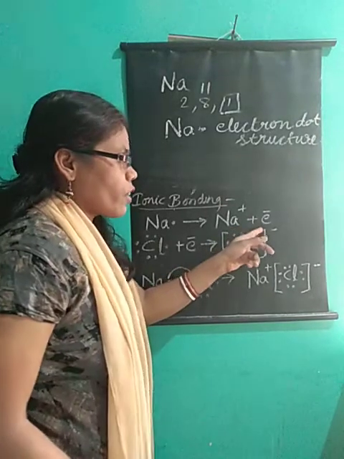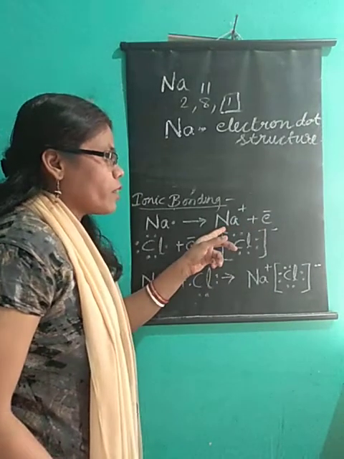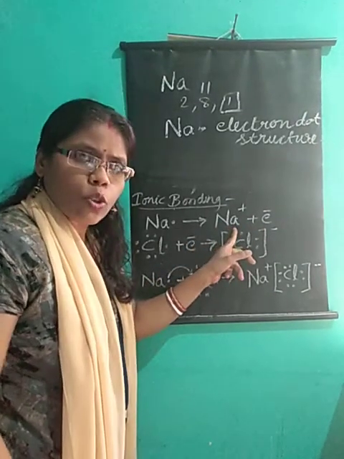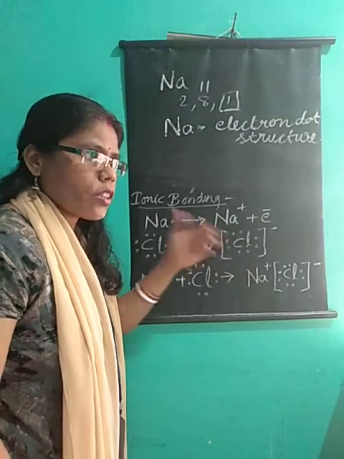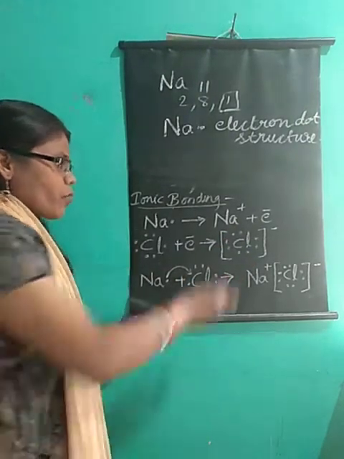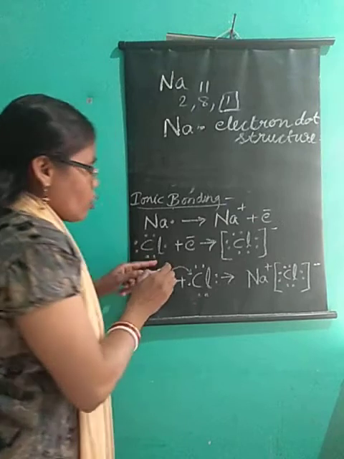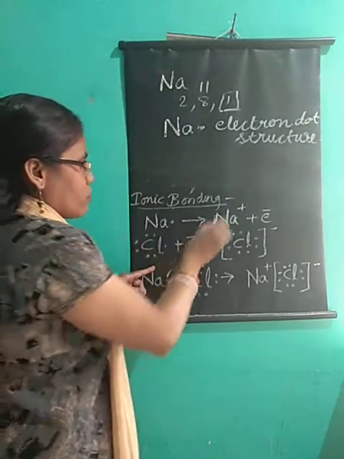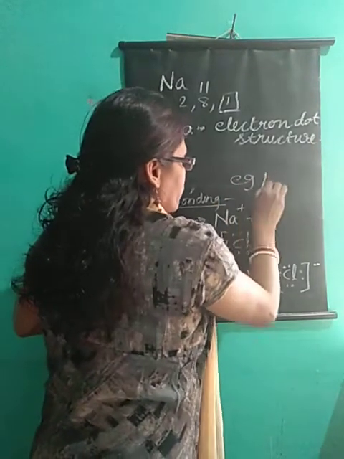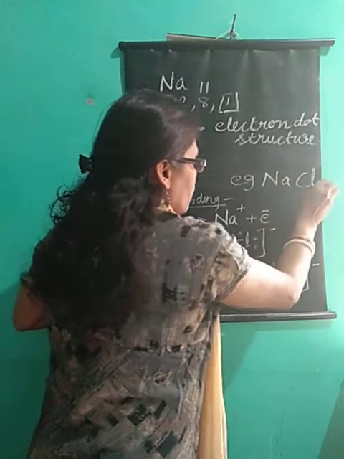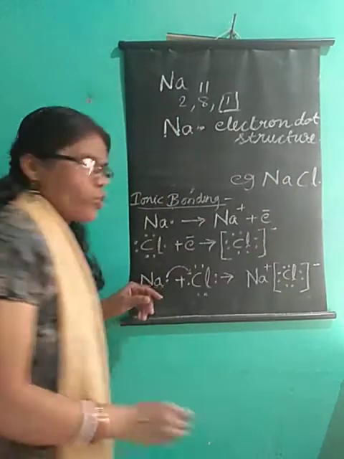Giving out one electron, it forms Na plus, sodium ion. I had explained this to you previous year also. Now comes chlorine. For ionic bonding, we are taking the example of the formation of the NaCl molecule, sodium chloride.